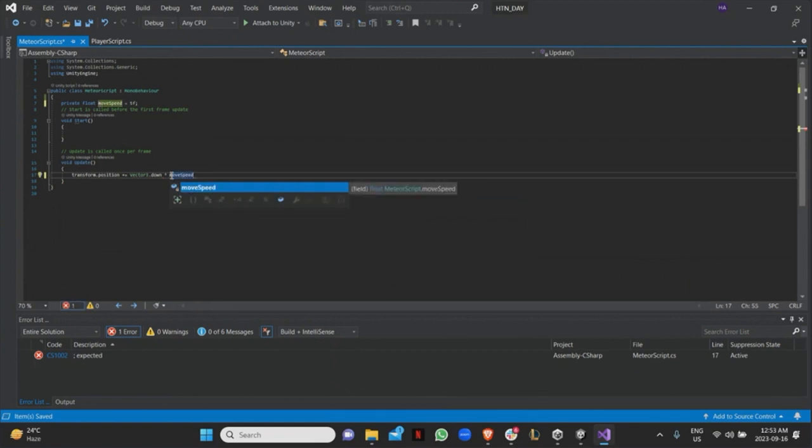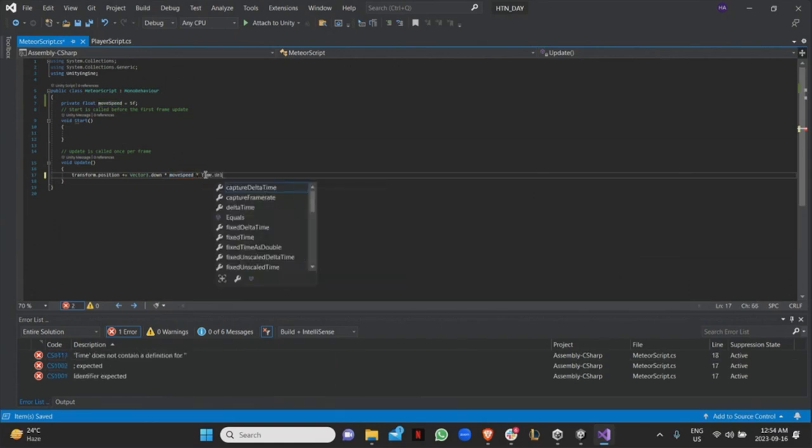Now, what this is going to do is basically every frame move it down. Vector3.down is just a vector that's 0, -1, 0. And I'm multiplying that by the movement speed, so it's actually going to be 0, -5, 0. But it's going to do that every frame, and I don't really want that. I want it to do it once a second. So what I'm going to do is multiply it by Time.deltaTime.